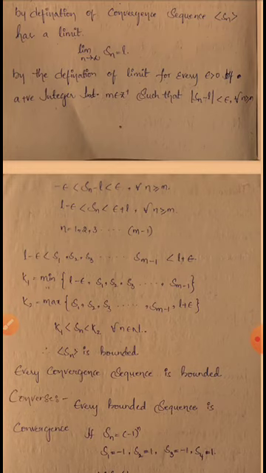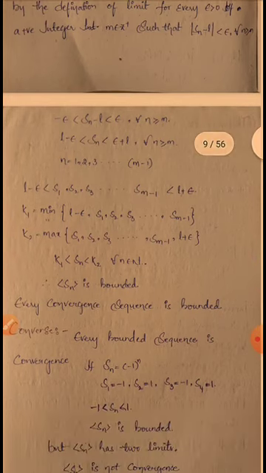So K1 is equal to the minimum of L minus epsilon, S1, S2, S3, up to S(m minus 1). After that, K2 is equal to the maximum of S1, S2, S3, up to S(m minus 1), and L plus epsilon.